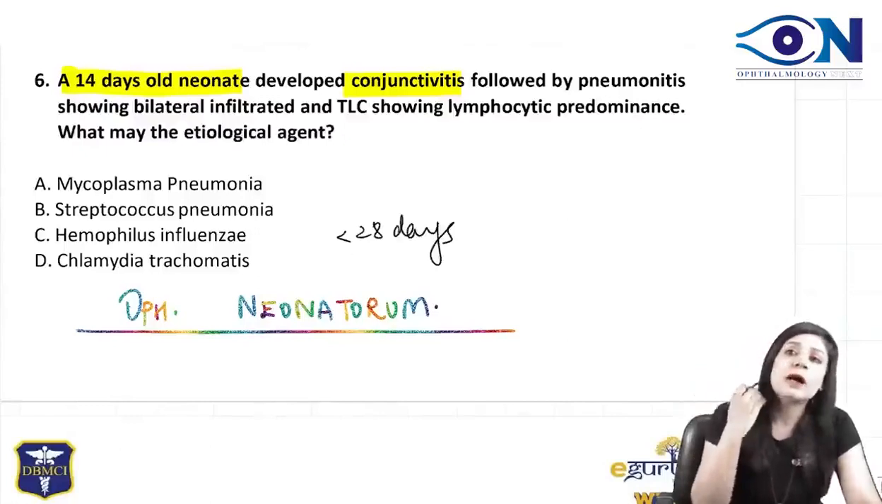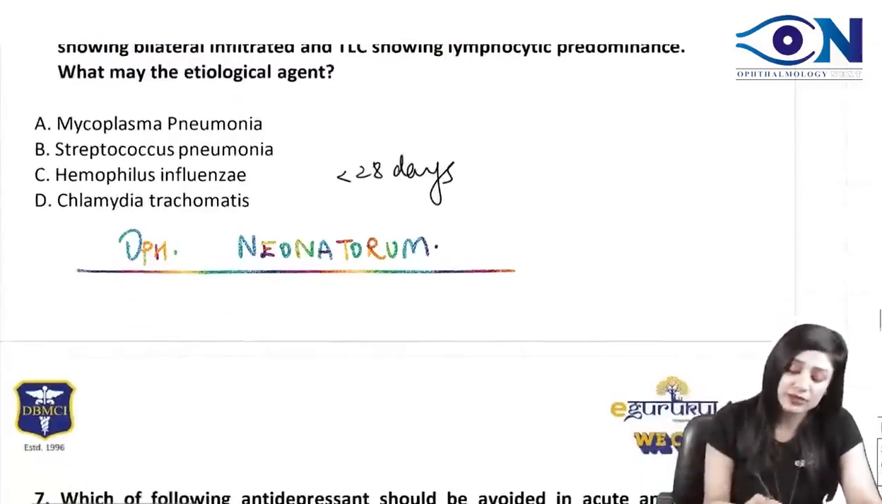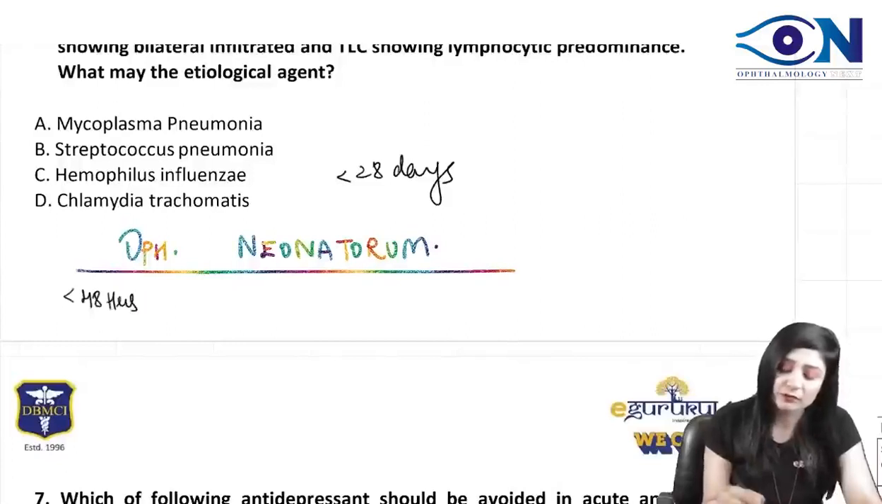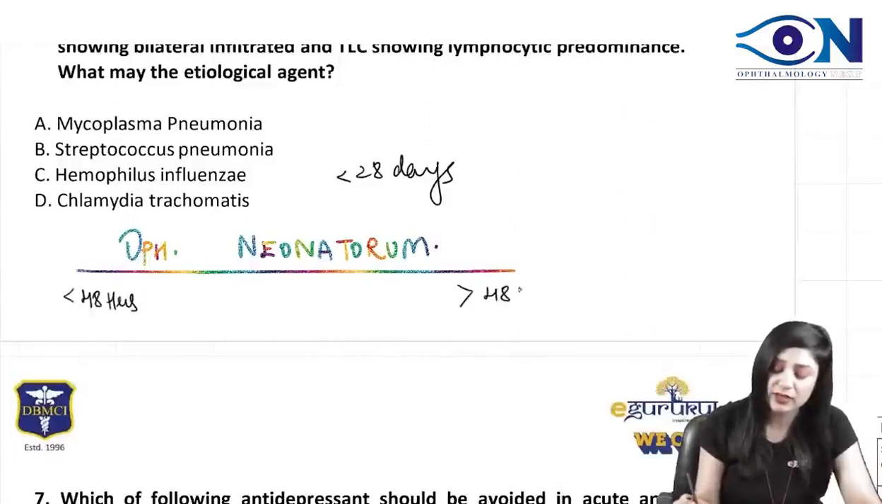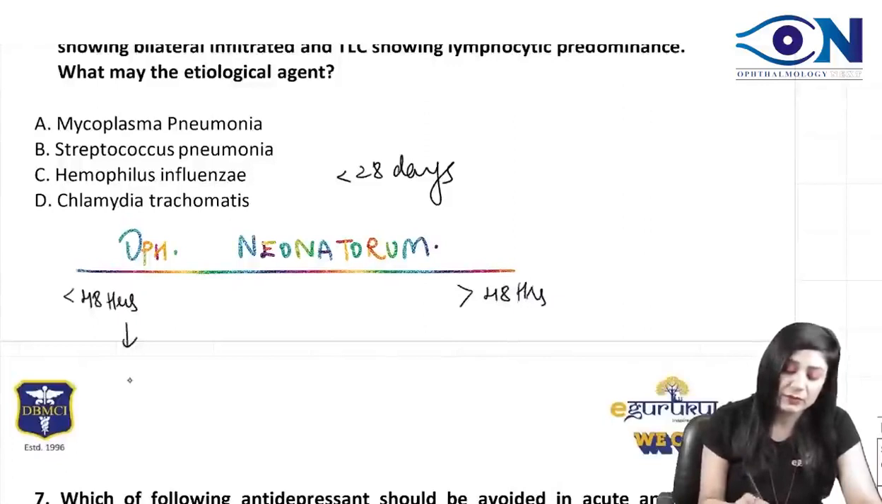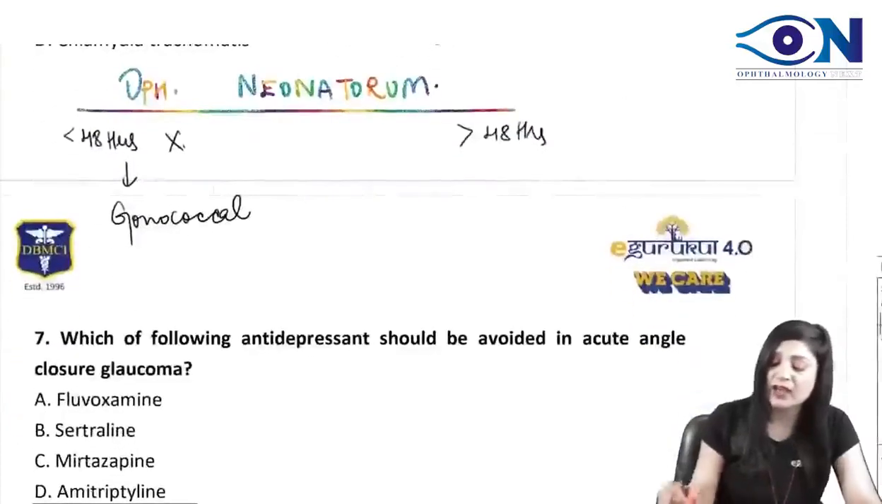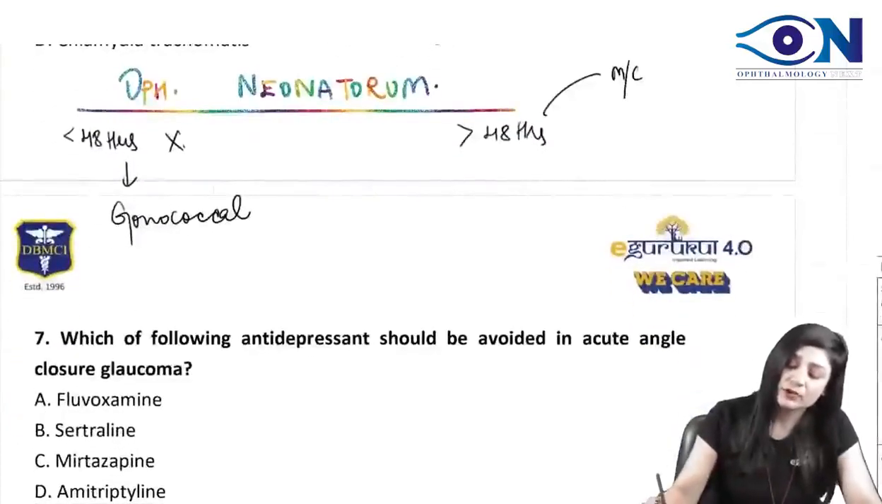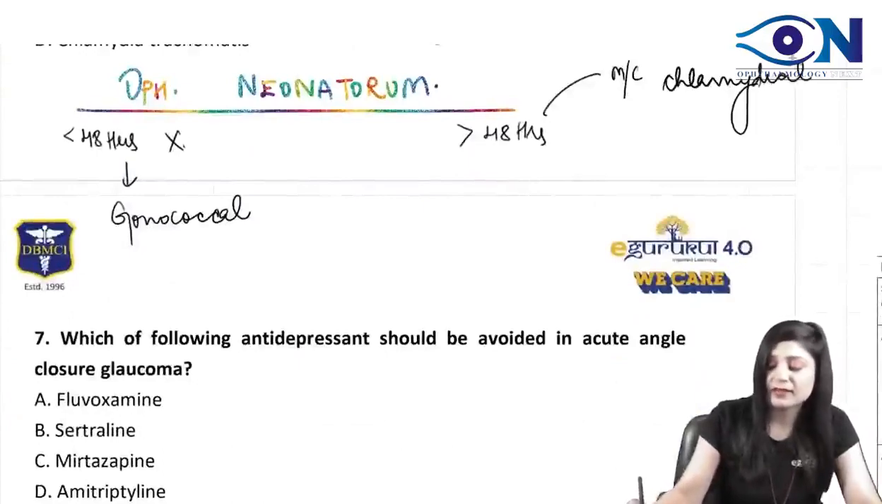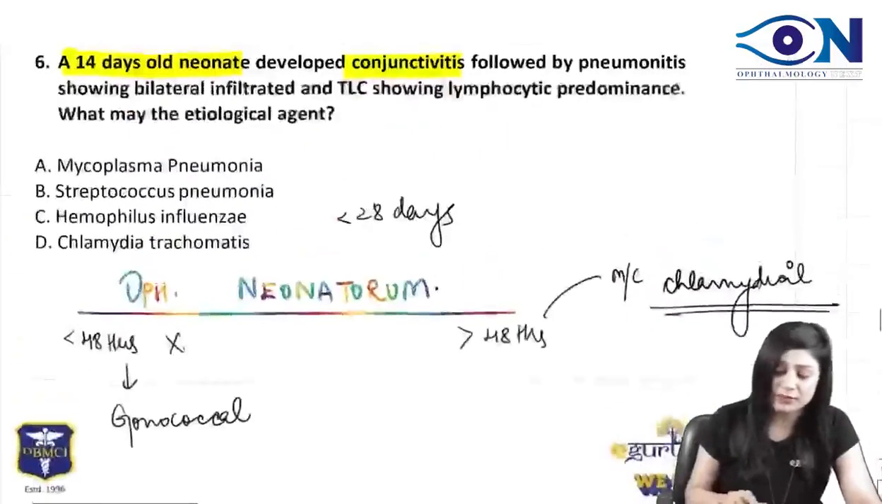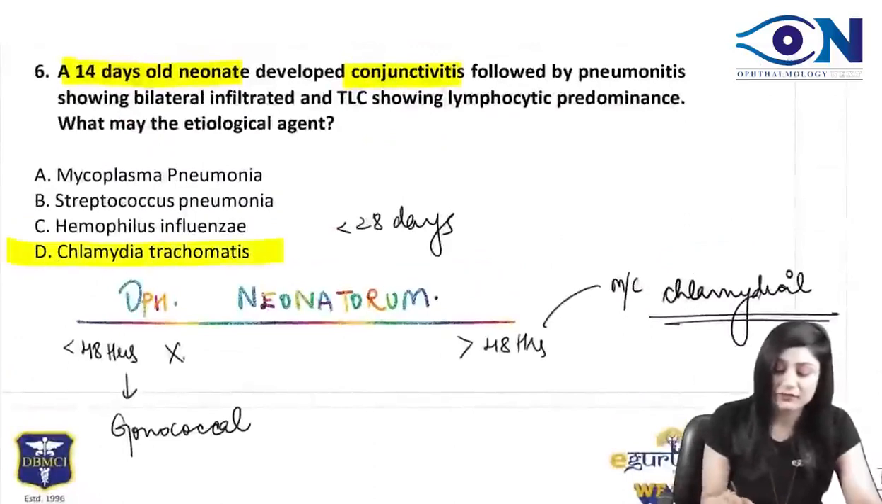Now, when we talk about the cause, you have to see whether it is less than 48 hours or more than 48 hours. Okay. So in less than 48 hours it is gonococcal. So this cannot be the case. After 48 hours, the most common is always chlamydia. Therefore, the answer to this question will be chlamydia trachomatis.